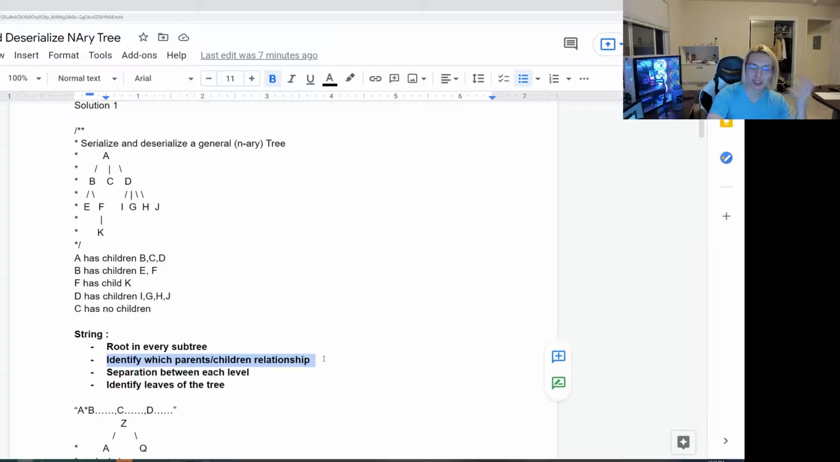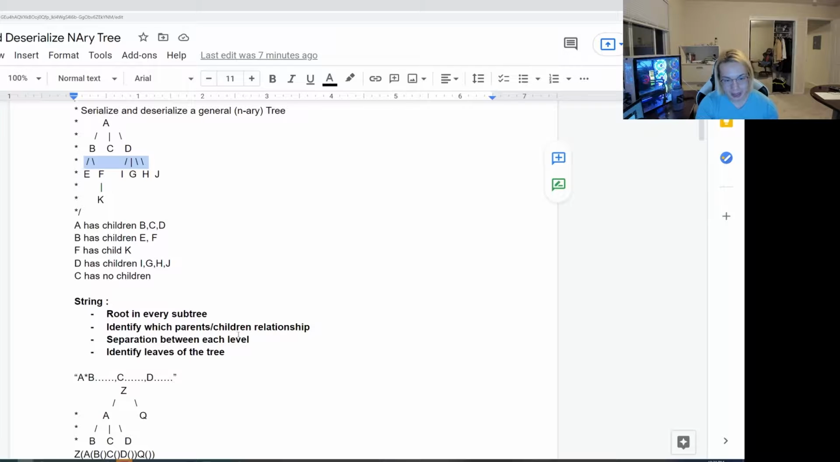Identify which parent-children relationships. Okay, yes, that is something we need to do whenever we are trying to decompose and serialize a tree. How do I know that if I serialize A, B, C, D, how do I produce them in the order that I know that B, C, D are children of A? This is a problem that we ran into when we were doing the optimal solution. So because of that, I think this is a valid concern. Separation between each level. Yes, that is also a concern. And if you think like this, you're probably going to go more towards the breadth first search situation. And I don't necessarily mind that, but I would say that this is a decent factor to think about. And it's an okay declaration.